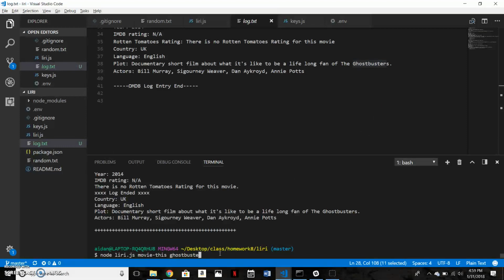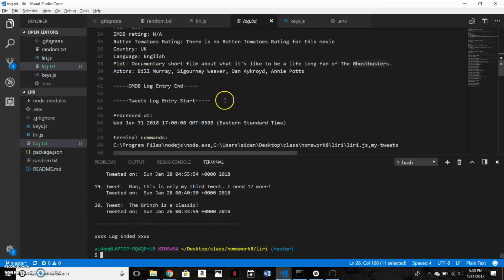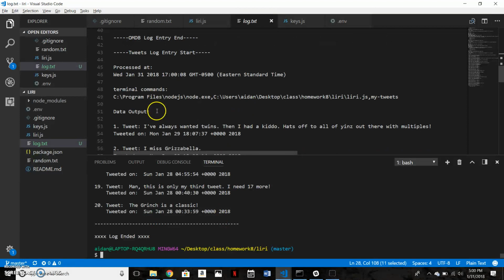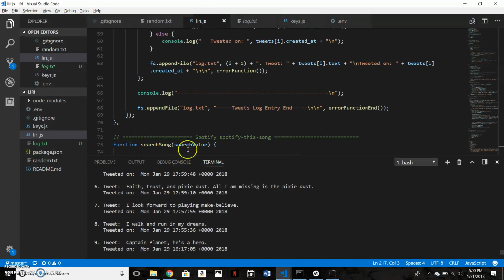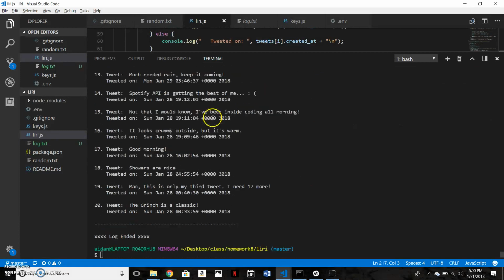Then we have my tweets. Here you see that it just showed the processed at because I requested it. Here are my tweets that logged out. Here on the console, my latest 20 tweets from my Twitter account.